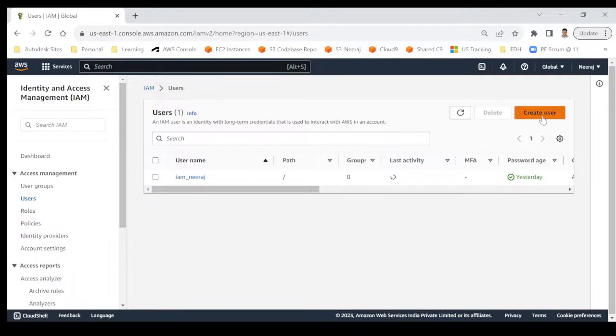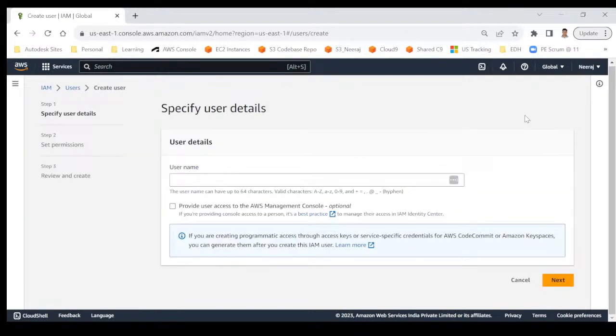Okay, so I will click on Create user, and will use some name. It is not mandatory to start with IAM, but in order to identify, I can give IAM underscore Krishna. Okay, so this is the username. Now, this user should be able to connect to your AWS account programmatically, as I was explaining, that you can read S3 data or write S3 data programmatically using Java, Python, any programming language.